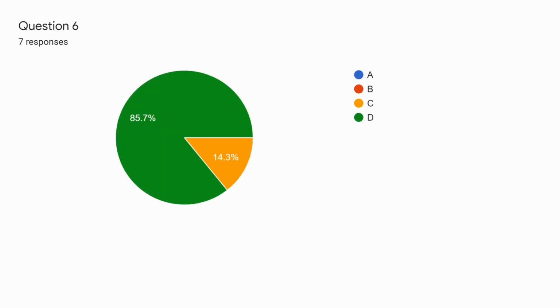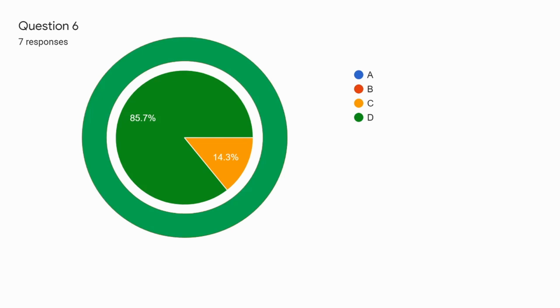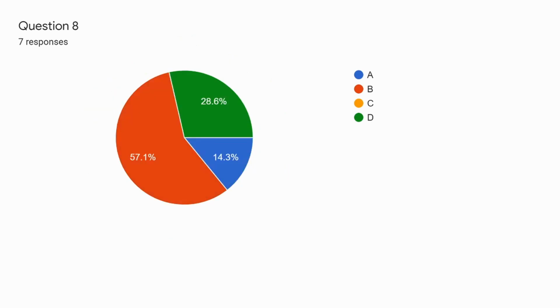Reading. Now the reading part is a lot more difficult. We're going to skip the questions that everybody got correct, and we're only going to look at the ones that had some mistakes. Question 6, the correct answer is D, so that's okay. Question 8 has many answers, so let's take a look at this one up close.